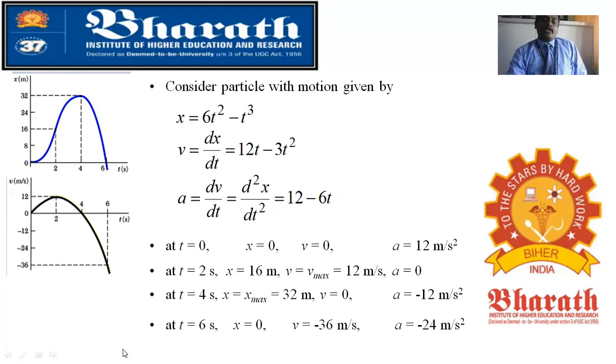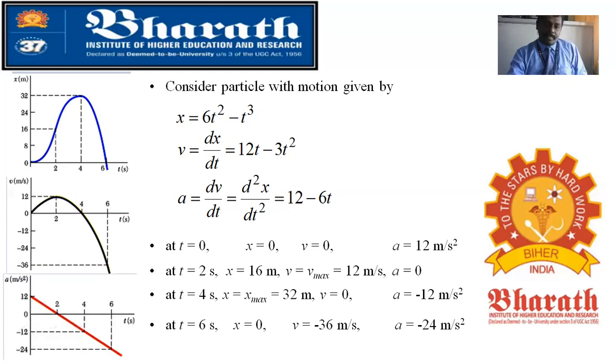Now acceleration also we can see similarly, with the same t equal to 0 second, 2 second, 4 second, 6 seconds. By substitution, at t equal to 0 seconds you get 12 meter per second square, and at t equal to 2 seconds you get acceleration 0, because putting 2, 6 into 2 is 12, 12 minus 12 is 0. Similarly, at 4 seconds it will be 24, so 12 minus 24 gives minus 12 meter per second square. And at t equal to 6 seconds, you get a value of minus 24.